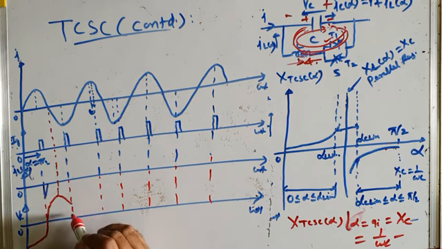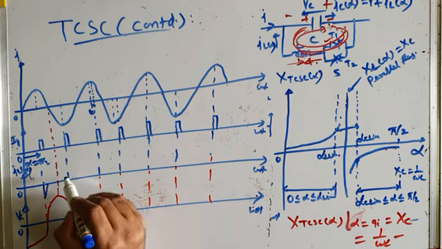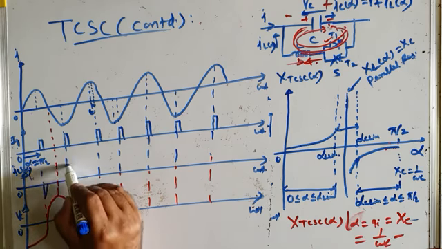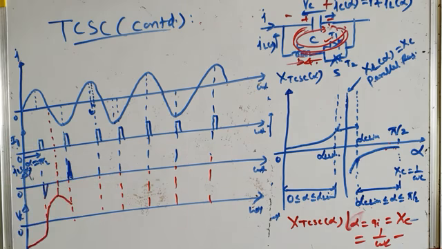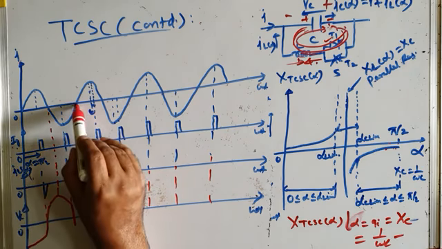But before it decreases and reaches 0, आप फिर से fire करते हो TCR को. अब TCR जब आप fire करते हो, this is the current through the TCR, okay? और voltage एकदम decrease हो जाती है.